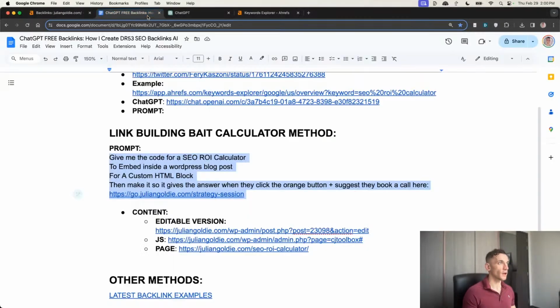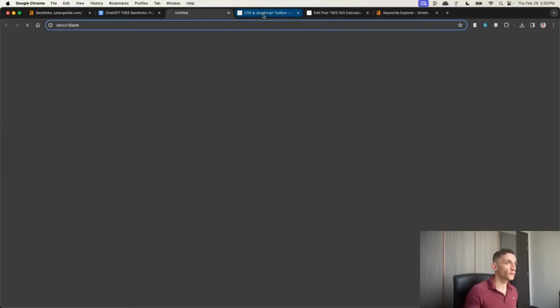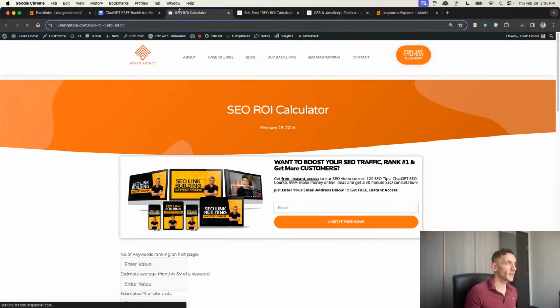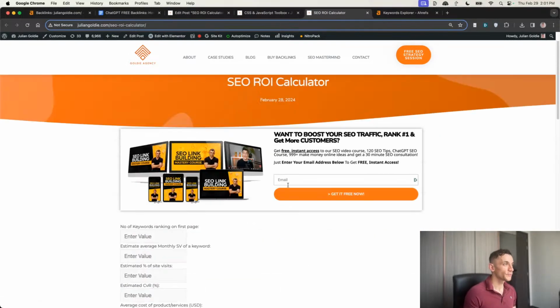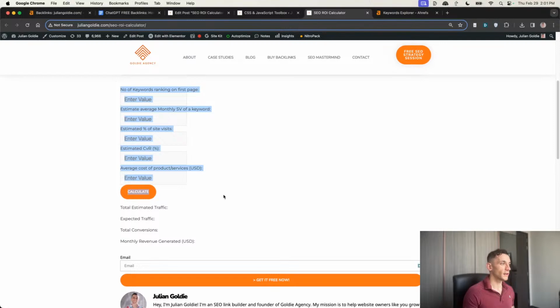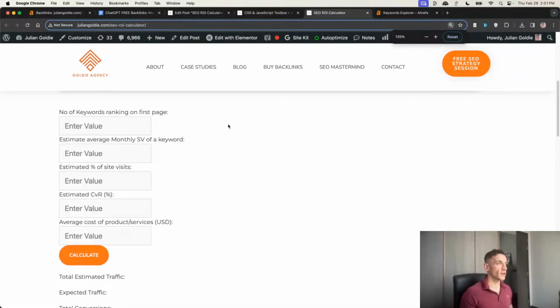Now, if you want to see an example of that in action, let me show you this version right here that I actually built this morning, thanks to the owner of Autoblogging, who gave me a bit of technical help when it came to installing this, because I am absolutely not a good coder at all. And you can see we've built this calculator right here using the code from ChatGPT.